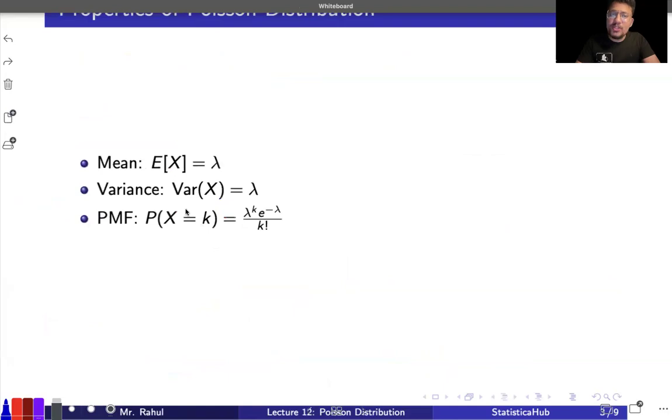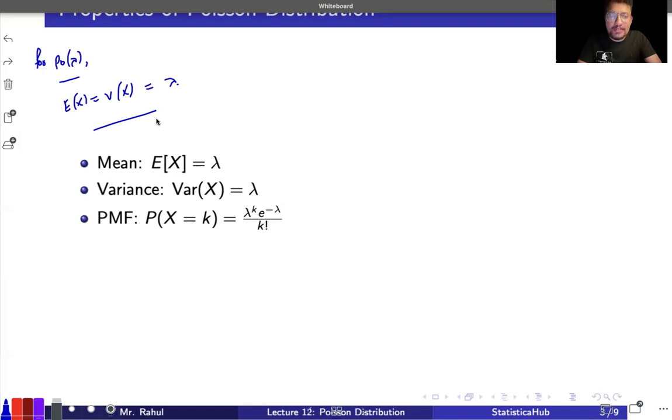Then for the Poisson distribution, the mean will be the expectation of x, that will be lambda, and the variance will also be lambda. So this is a particular distribution for which you have to memorize this. Like in the last, we just covered that the variance will be smaller than the mean. But in this particular case, the mean will be exactly equal to the variance. So just remember this property that for the Poisson distribution, the expected value of x will be exactly equal to the variance of x, and both are lambda.